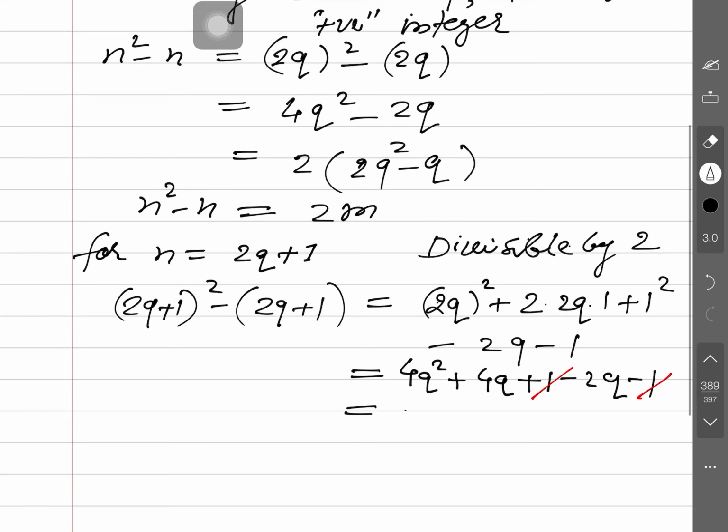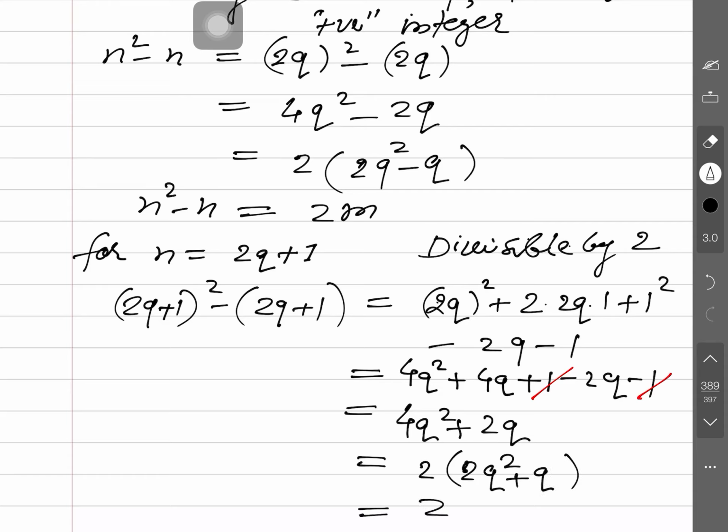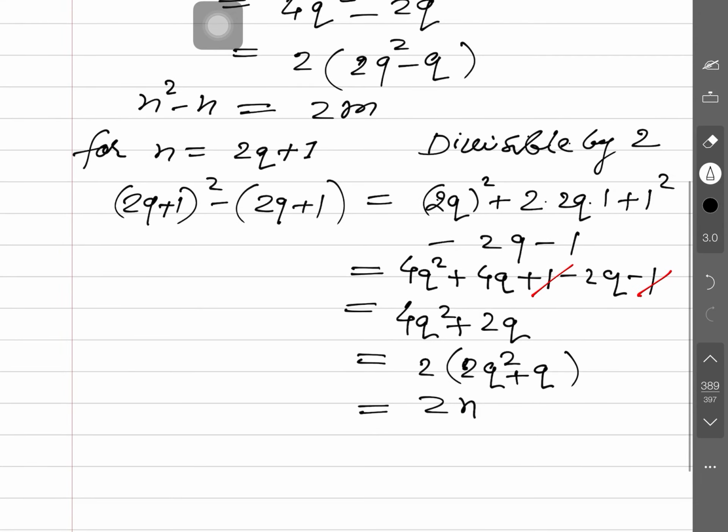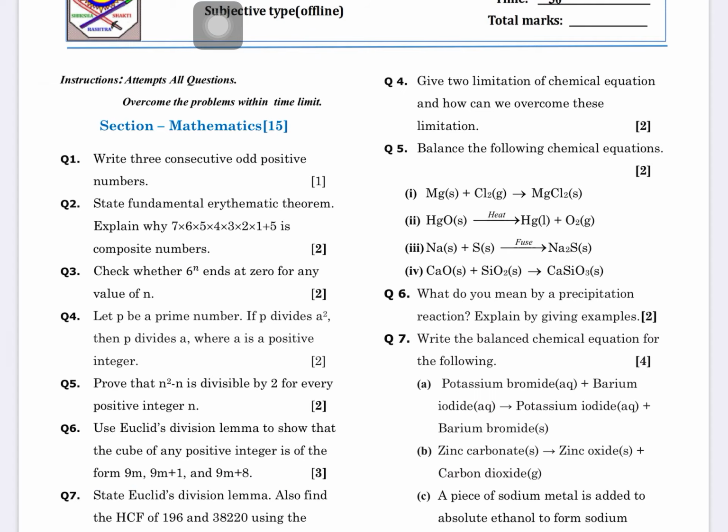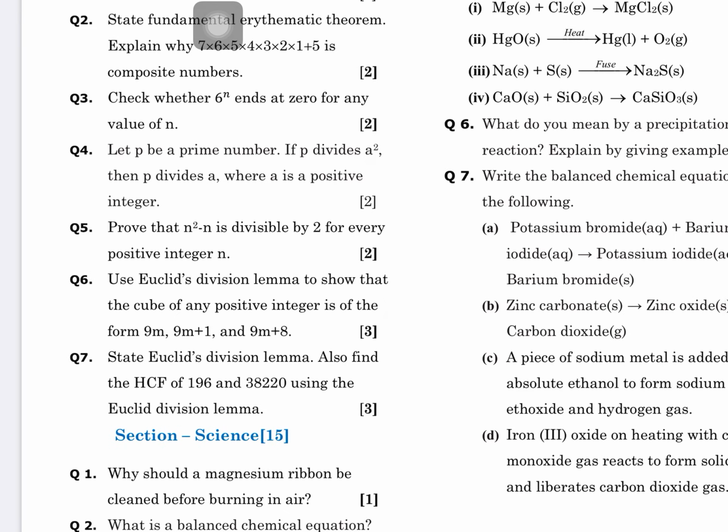Here we obtain 4q square plus 2q. Now what is common in them? Again 2 common: 2 into 2q square plus q. So it is again 2 into some positive integer, so it will be divisible by 2. Again you write down here, this is divisible by 2. Now we have proved this. The question asked what is divisible by 2 for every positive integer.